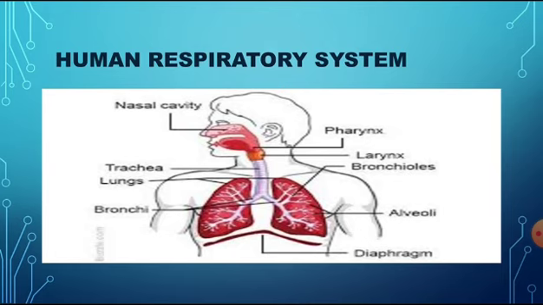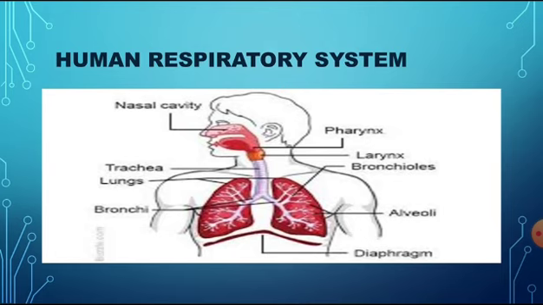Now this trachea divides into two tube-like structures called bronchi, singular bronchus, plural bronchi. Each bronchus enters the left and right sides of the lungs, and after entering, they get divided again into small tubules called bronchioles.